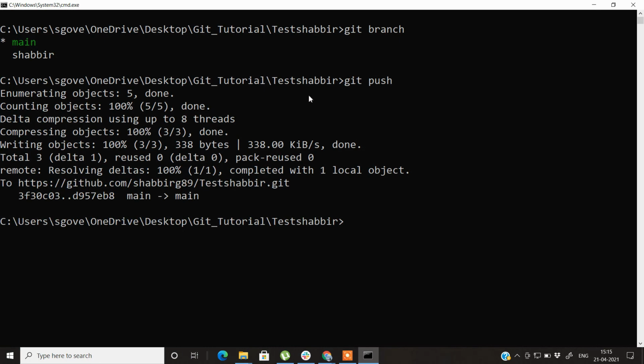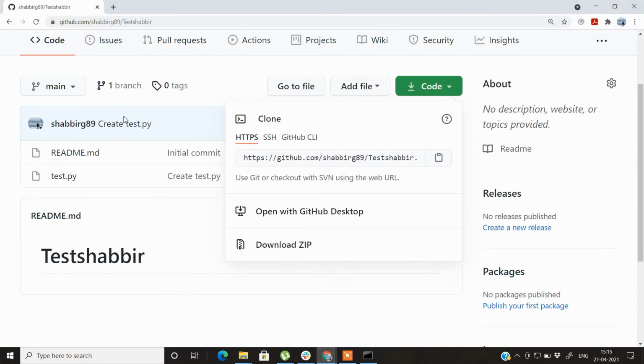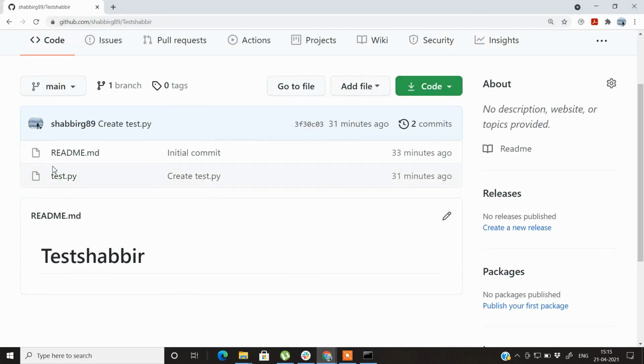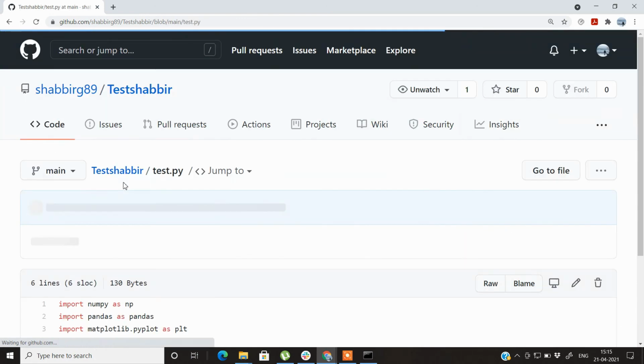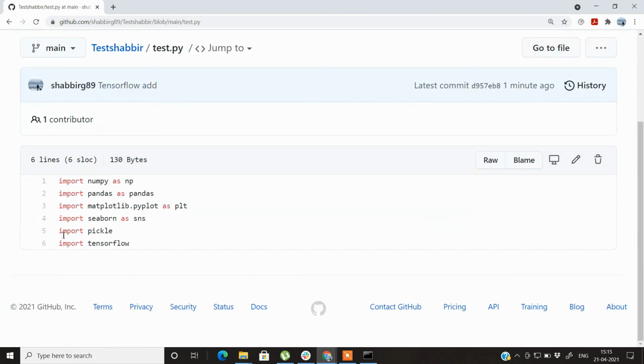Because I have already given the user ID and password, it does not ask me again, and it directly pushes the code changes from the main branch to your remote repository. If you check the remote repository now and click on test.py, you can see that the code changes are reflected here.